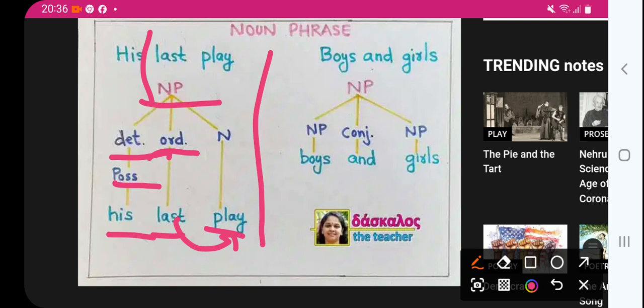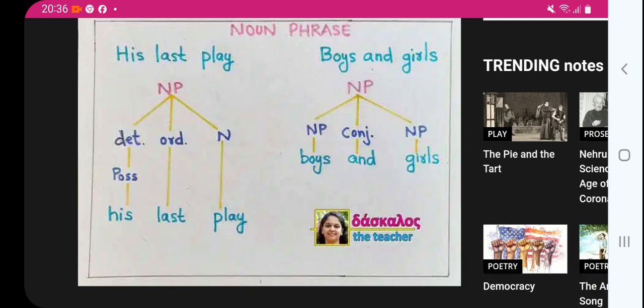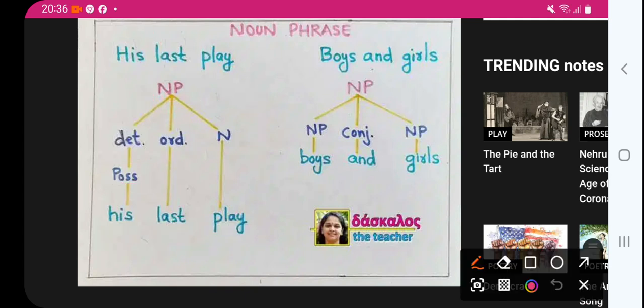This way it is analyzed. Now boys and girls, simple. Boys, conjunction and, girls: this is a noun phrase, this is a noun phrase, because we have just read that a noun phrase may be one single word. So you have to write noun phrase, and in the middle that's and.